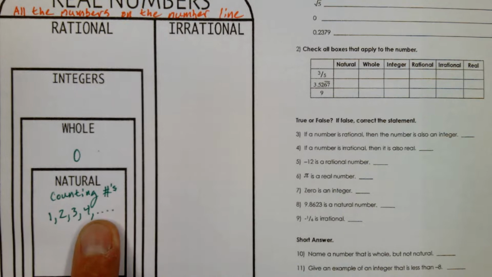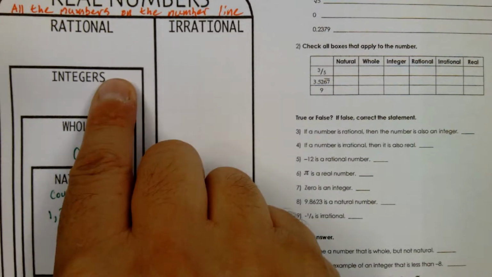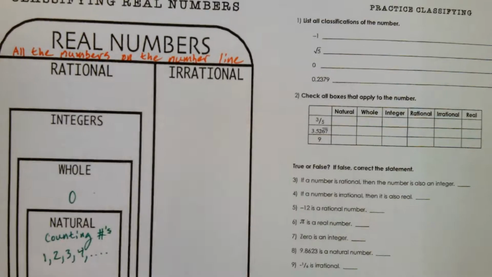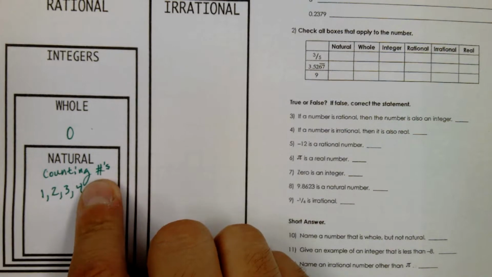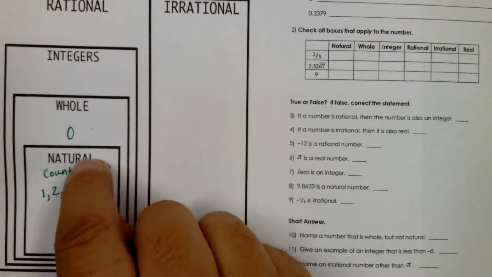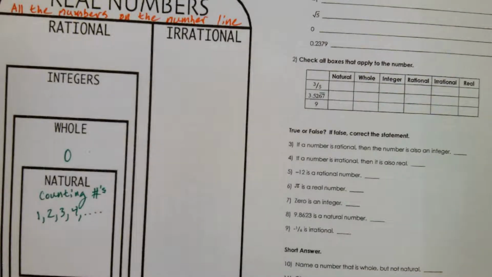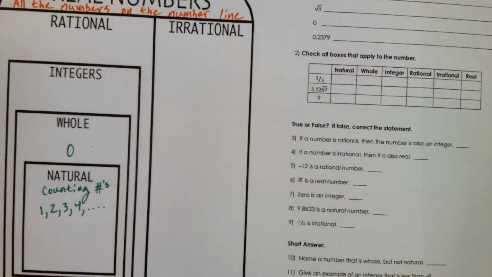So a natural number is a whole number. It's also going to be an integer. It's also going to be a rational number. And of course, it's a real number. So if you think of a number that you can count, 1,000, say, then 1,000 is this, this, this, this, and this. It's all of those. So that's how we're going to use this chart. Now, any questions?